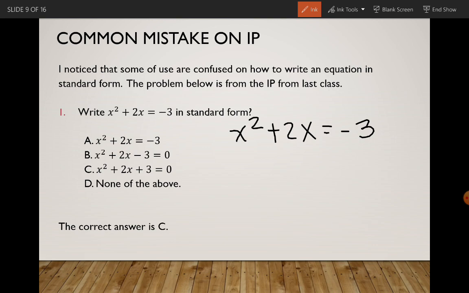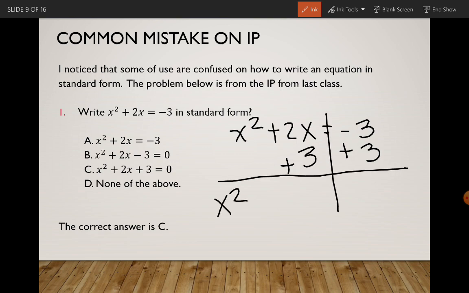So we have a -3. So in order to move -3, we have to use our inverse operation rule. So 3 is negative, so to move it, we use the inverse of a negative, which is a positive. So I'm going to add 3 to both sides. Okay. So when I do this, I have x squared, and now I have 2x plus 3. I can't combine those because they're not like terms, so I'm going to keep those as separate terms. So I should have 3 terms on my left side, and then -3 plus 3 is 0.